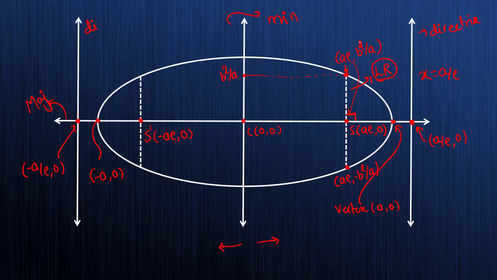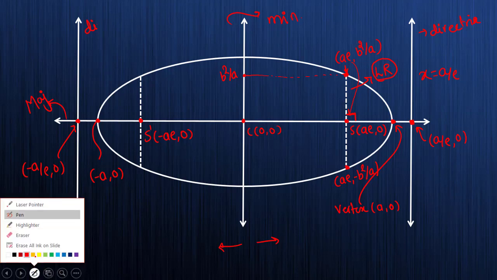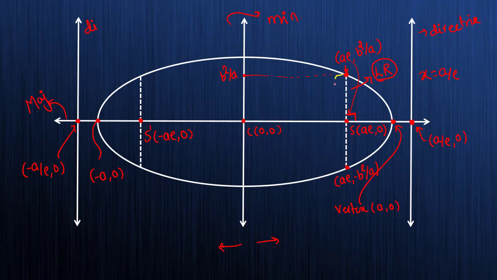So can you tell me what will be the length of the latus rectum in the ellipse? How long is this length? It is b square by a, and here below, b square by a again. So it is nothing but 2b square by a, the length of the latus rectum in an ellipse. That's it. This is the end of your ellipse.